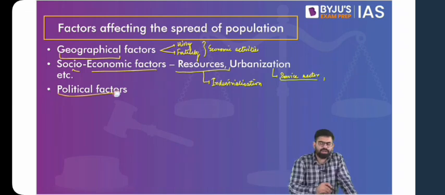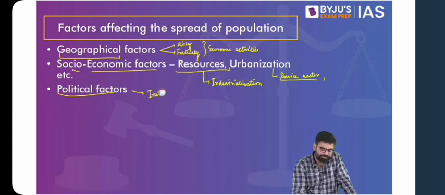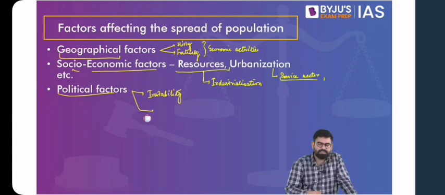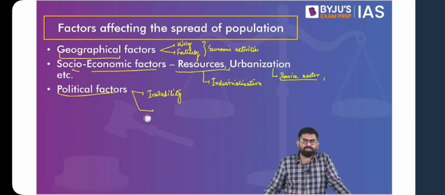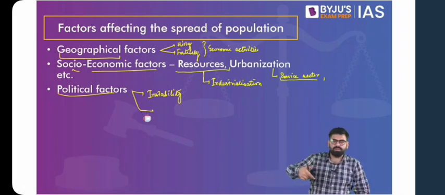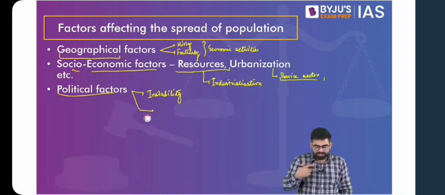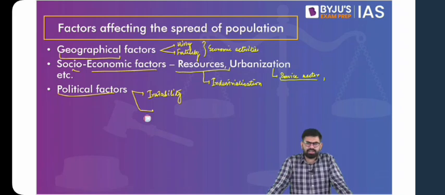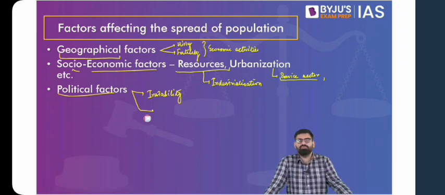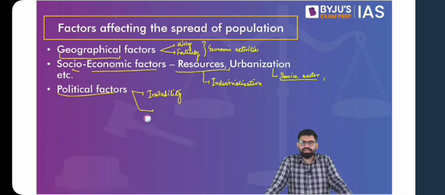Also, you can have various political factors like political instability. Political factors like to what extent the economy has been opened up, to what extent there is mobility of people, whether people are going to that place or not. So in terms of instability, you can see if there is a place, there is an area, there is a country where a regime is dictatorial or there is political instability because of various socio-political movements. You'll find more and more number of people moving out of those areas because of lack of security of life and livelihood. So these can be the basic reasons for the distribution of population that we see across the globe.